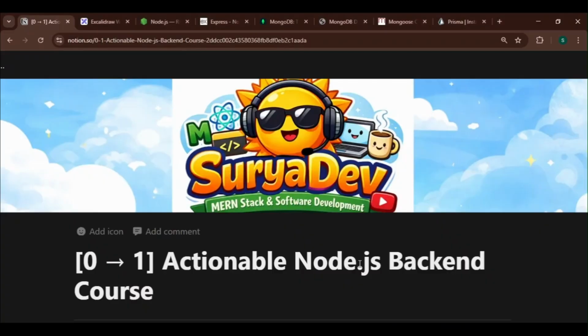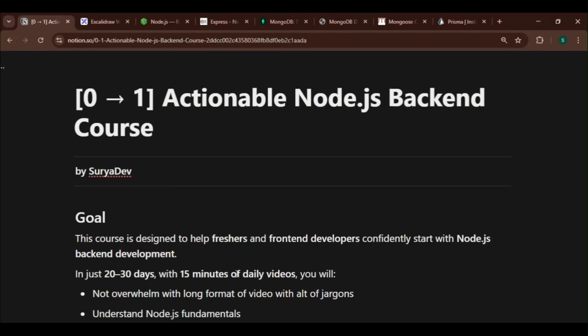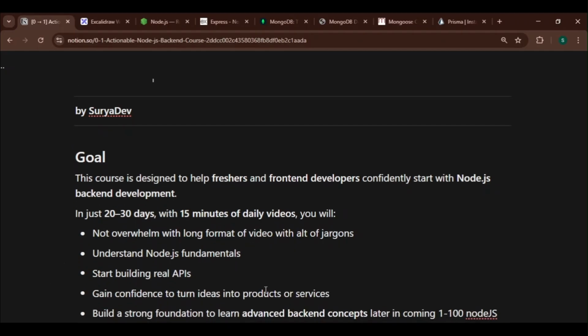I'm super excited to start a new course that is 0 to 1 Actionable Backend Course. This course's goal is to help freshers or any experienced front-end developer who want to write their Node.js backend. This course will help you write Node.js backend development confidently. It is just 20 to 30 days with 15 minutes of daily videos, so you will not be overwhelmed with long-format videos with a lot of jargon.